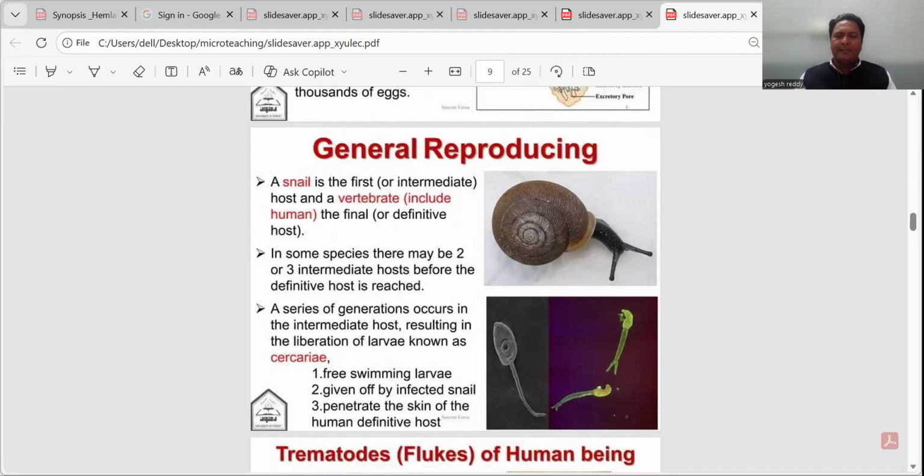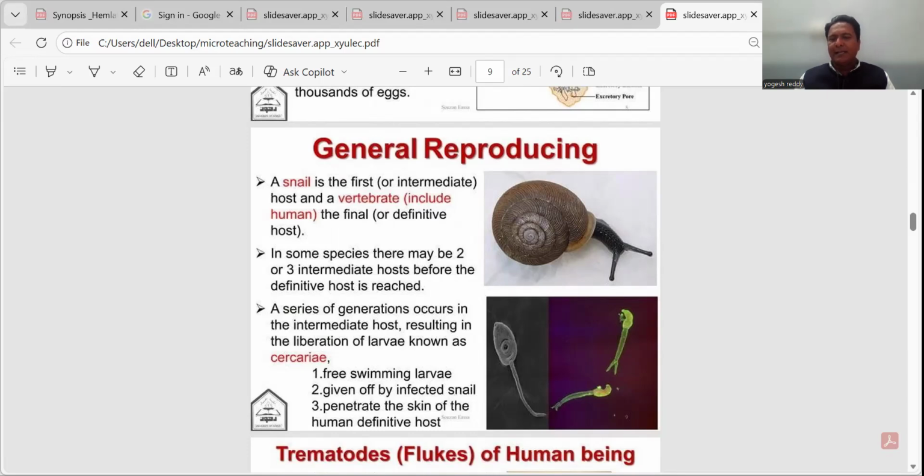Now the reproduction of this parasite. Generally, the reproduction is very complex in trematodes. To complete its life cycle, it needs around 2 to 3 intermediate hosts. The intermediate hosts are invertebrates, and the life cycle is completed outside the definitive host. A snail is the first intermediate host, and the final is the definitive host, which is a vertebrate. In some species, there may be 2 or 3 intermediate hosts before the definitive host is reached.